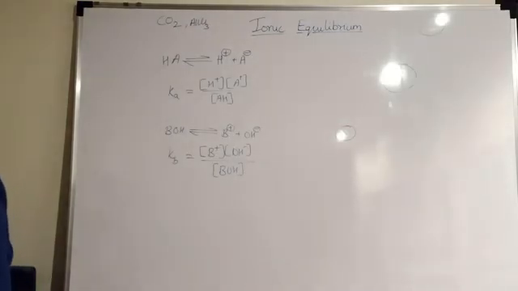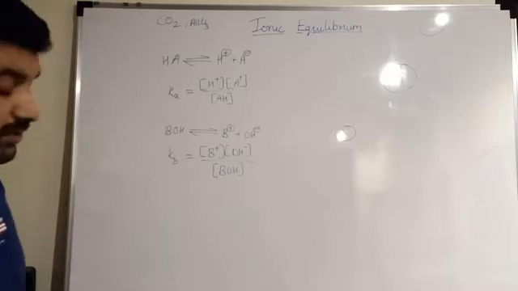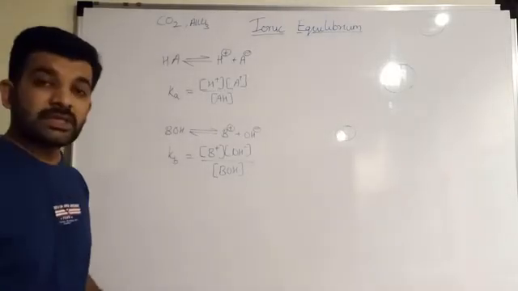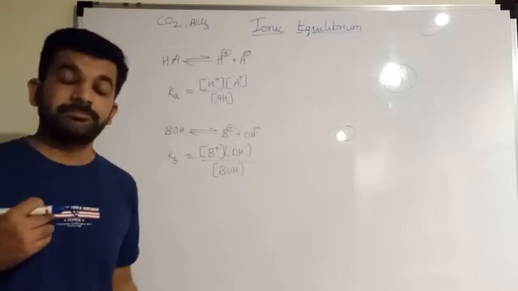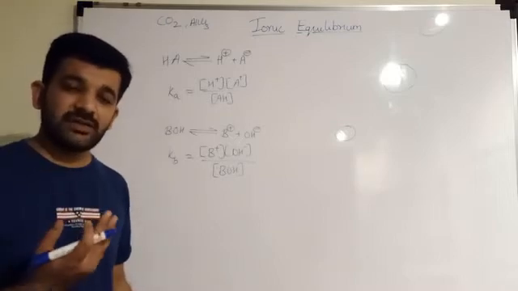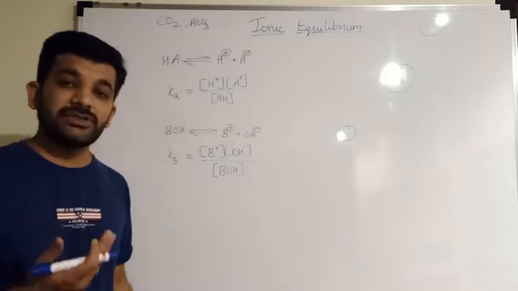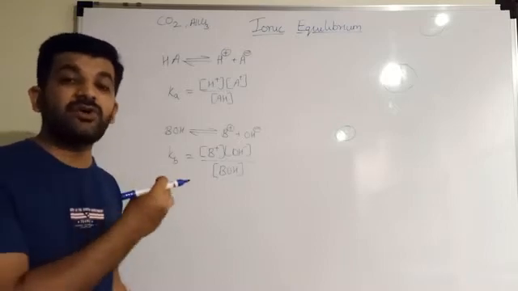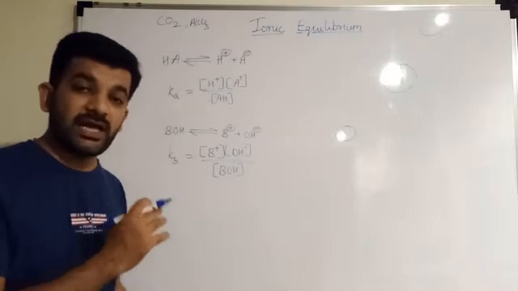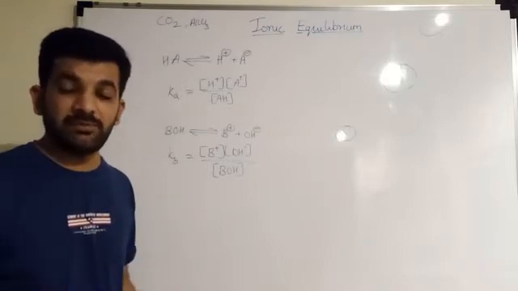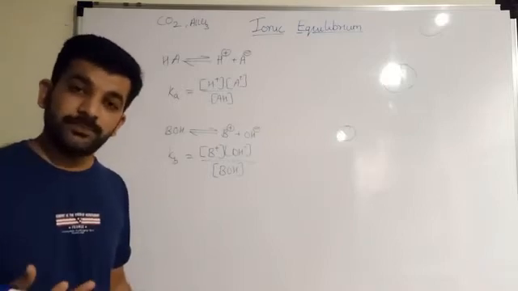Next we are going to see Ostwald's dilution law. Ostwald's dilution law is very important because it is given for reactions which are weakly dissociating, and based on the degree of dissociation, the value of the dissociation constant can be calculated, and the value of alpha can also be calculated with the help of Ostwald's dilution law.